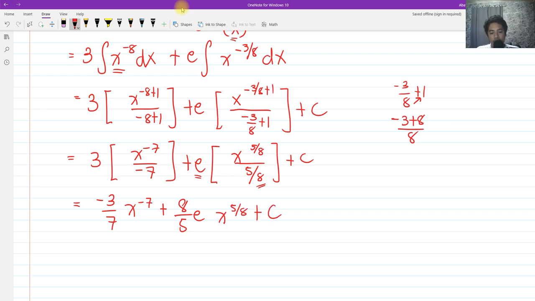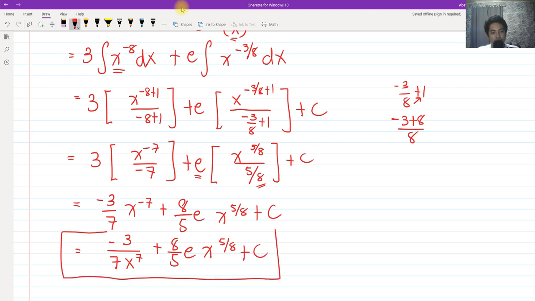And of course we can take this as our final answer, but it's actually a good practice to eliminate negative exponents. So if this is a negative exponent, x raised to negative 7, we can get the reciprocal of that by negating again the exponent, so that it becomes negative 3 all over 7 x raised to 7 plus 8 all over 5 multiplied by e multiplied by x raised to 5 all over 8 plus c. And that is our answer for number 2.